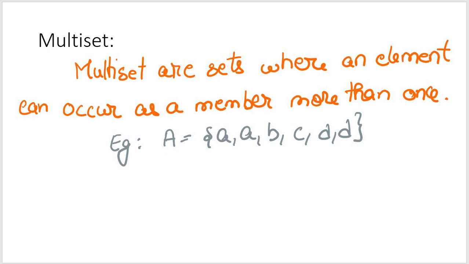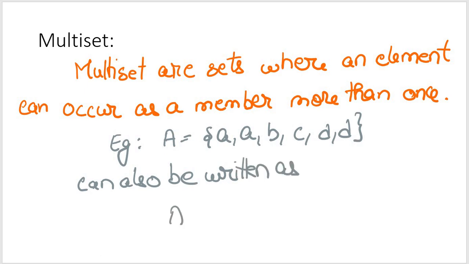And the same thing can also be written, taking the same previous example, as A equals {2·a, b, c, 2·d}.